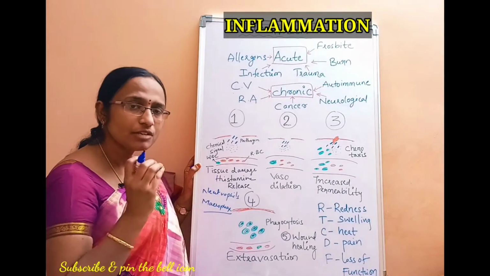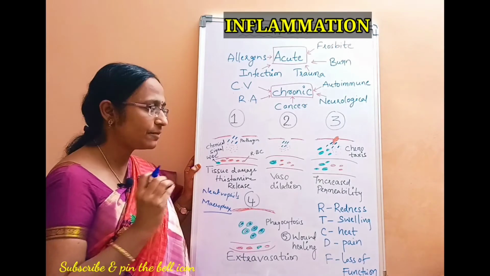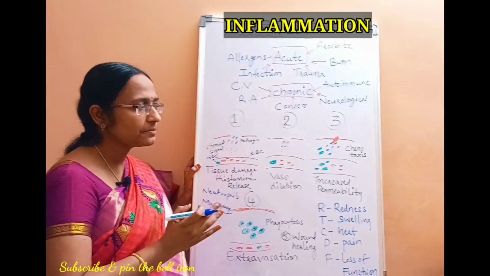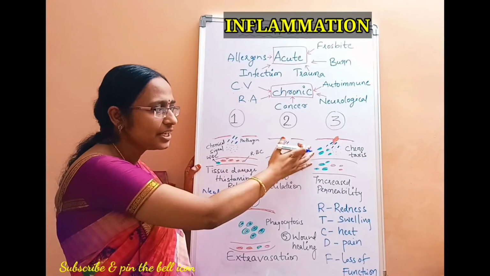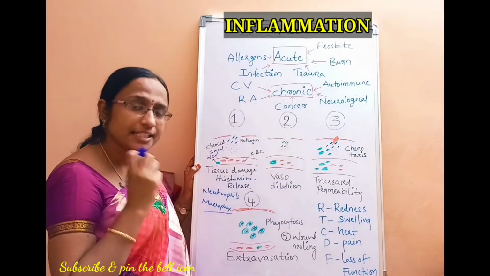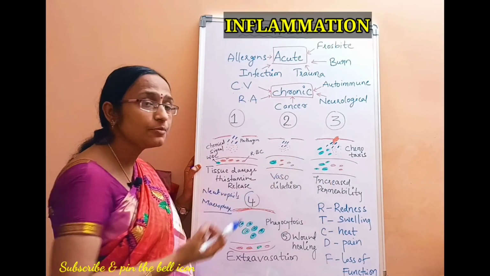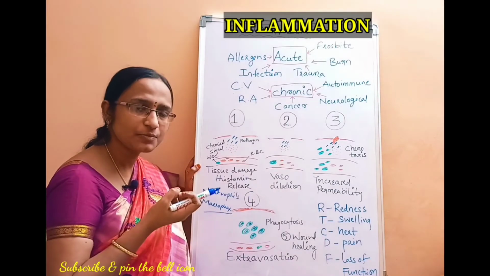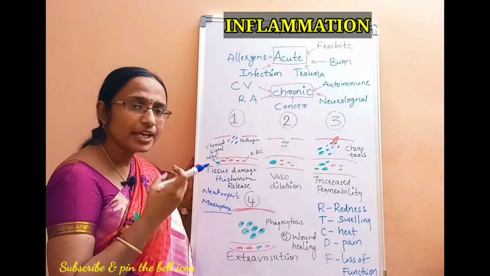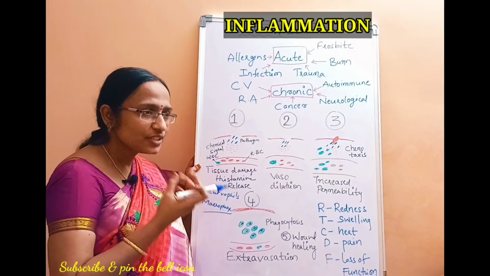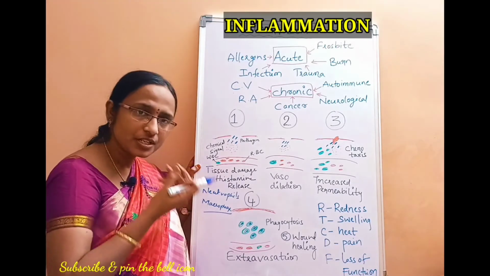So these are the two important leukocytes that are going to play a major role in the inflammation. Once there is an increased permeability, now the neutrophils can easily enter into the tissue spaces where exactly the damage has happened. So here one more phenomenon called chemotaxis will be initiated. What is this chemotaxis? Because of the pathogenic entry into the tissue, it releases some chemical signals.